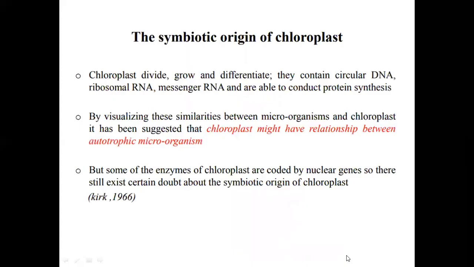So the symbiotic origin of the chloroplast: chloroplasts divide, grow and differentiate. They contain their own circular DNA, ribosomal RNA, messenger RNA, and are able to conduct protein synthesis. By visualizing these similarities between microorganisms and the chloroplast, it has been suggested that chloroplast might have a relationship with autotrophic microorganisms. But some of the enzymes of chloroplast are coded by the nuclear genes, so there still exist certain doubts about the symbiotic origin of chloroplast.